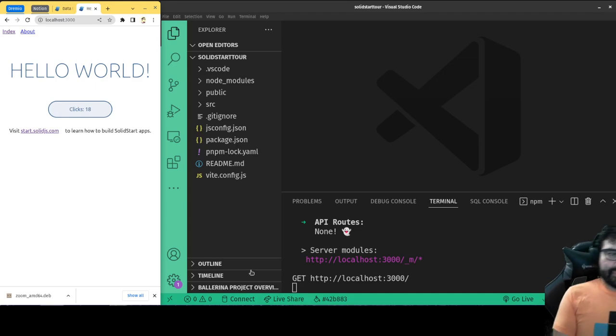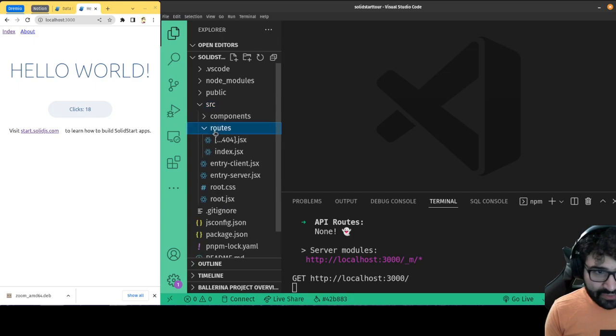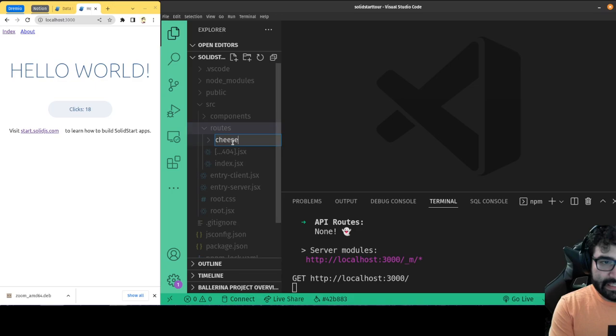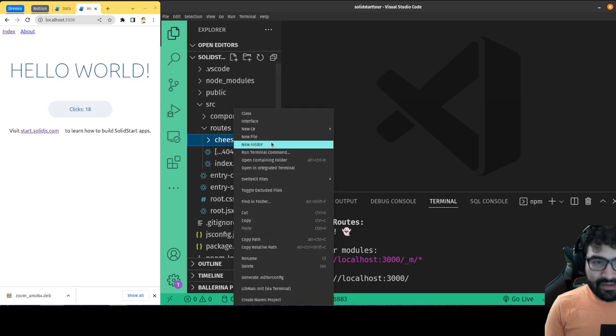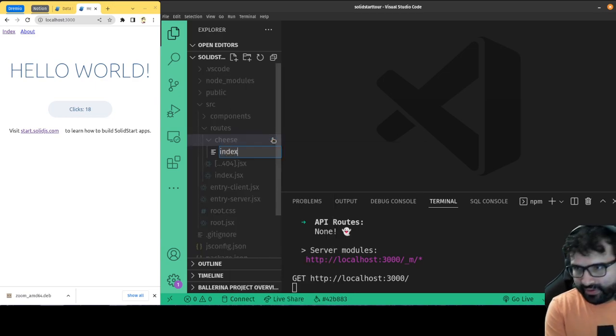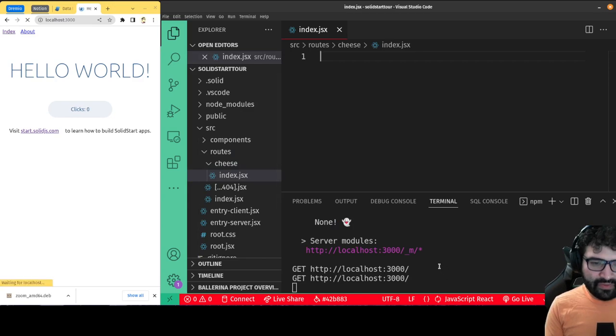Let's show you some of the cool features. Basically you have file-based routing, and that's all going to be in this routes folder. If I were to create a new folder called cheese, I could then make routes in there. One really cool thing is that I don't have to have a separate API folder or do anything particularly different to do API routes. So let's do a couple of API routes right now. This index.jsx will be the route for cheese.